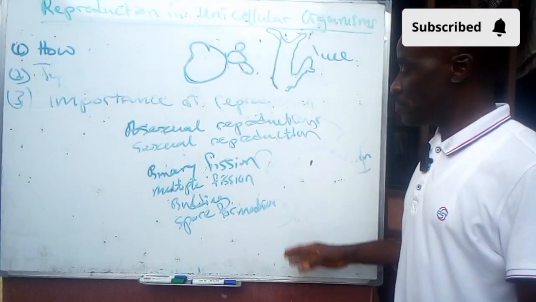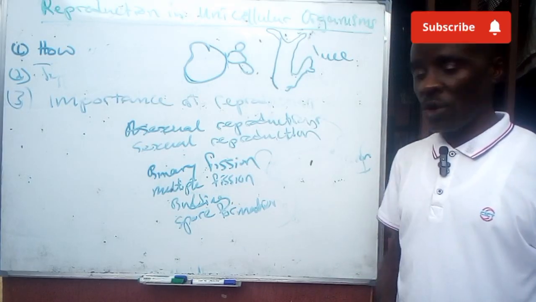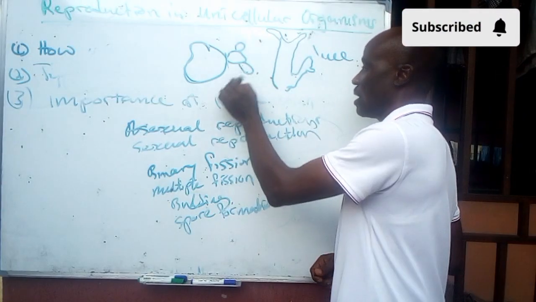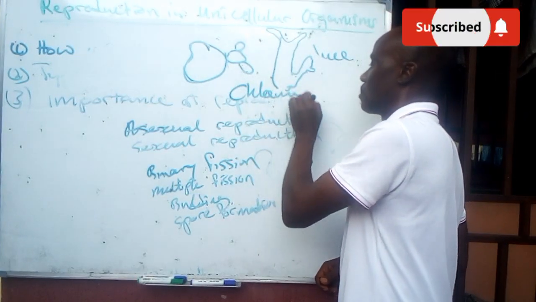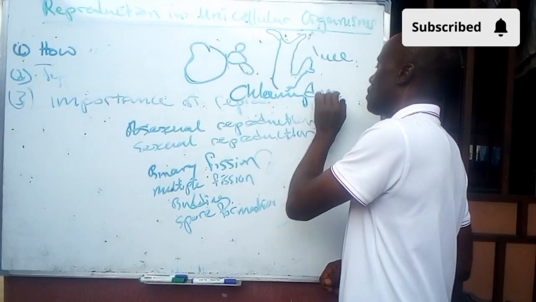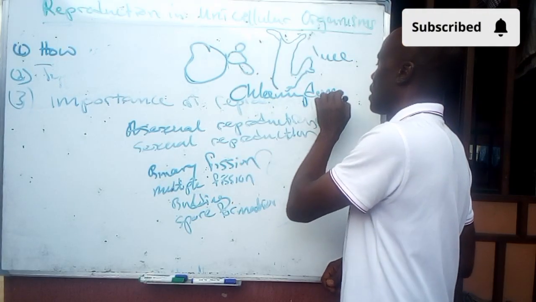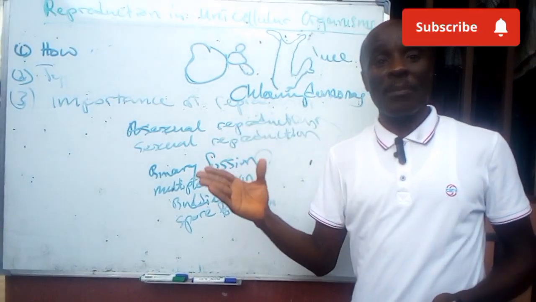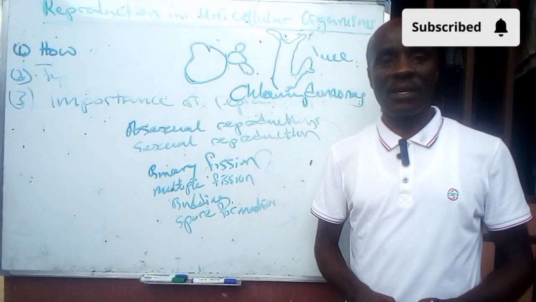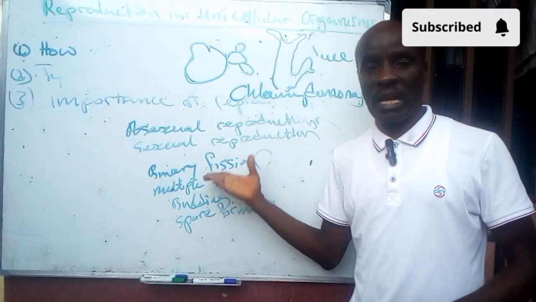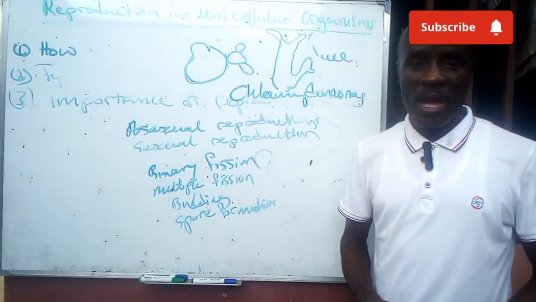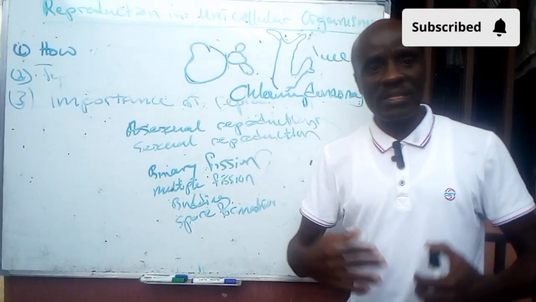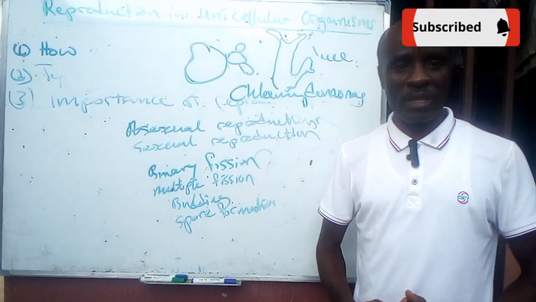A good example of this is Chlamydomonas. Chlamydomonas is a good example of algae, that is, unicellular plants that can also undergo this kind of asexual reproduction. So what are we talking about now? Why is this reproduction very important?